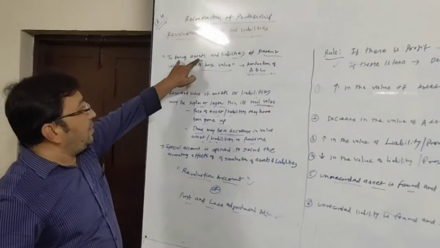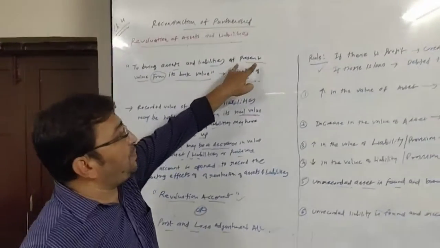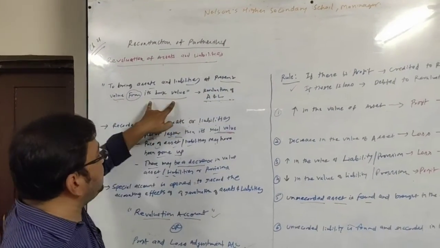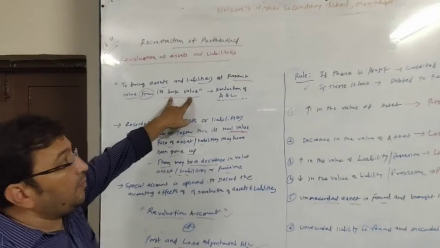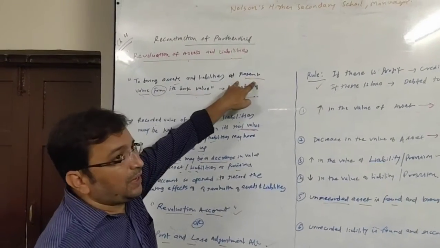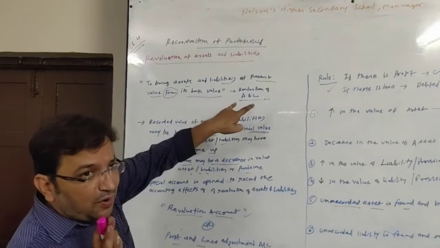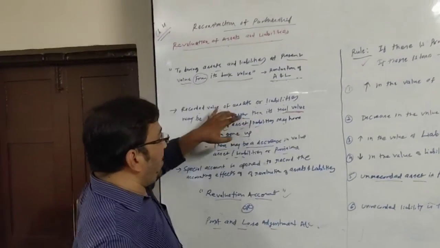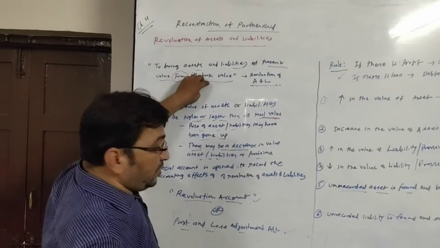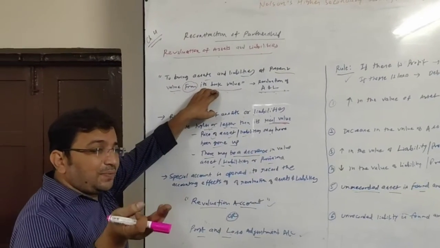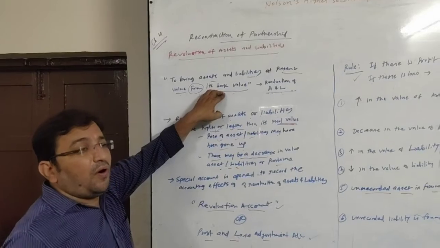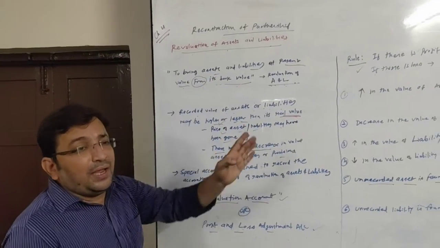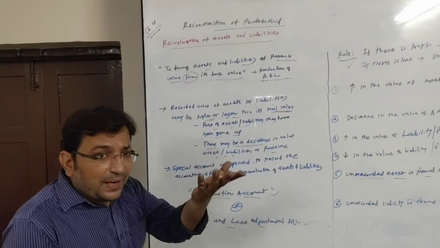And once again, to bring assets and liabilities to their present value from their book value, when assets and liabilities are brought from book value to present value, it is known as revaluation of assets and liabilities. The market value or the present value or the real value of any asset or liability may be different from the recorded value.